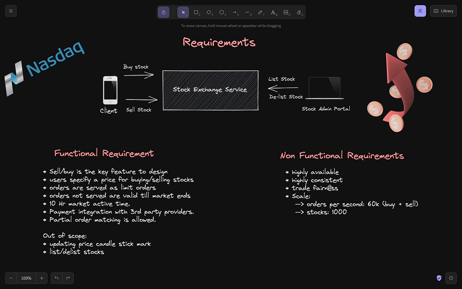So I think we are very much clear on the functional requirements of the stock exchange service. We are also clear with the non-functional requirements of the stock exchange service. We are also clear with the high level design diagram of the stock exchange service and some challenges involved, right? So that's a fair start for solving this problem. Let's see how we peel the complexities one at a time.